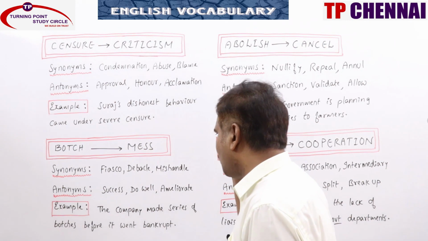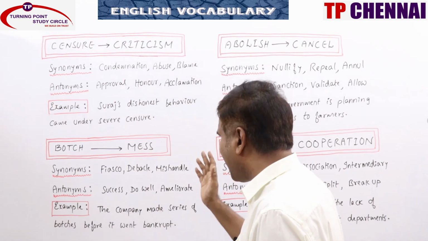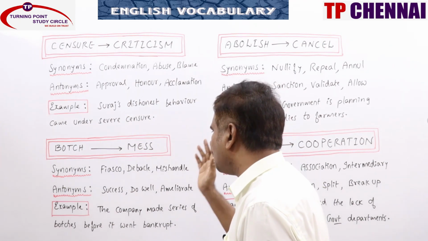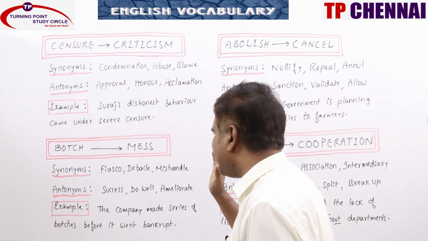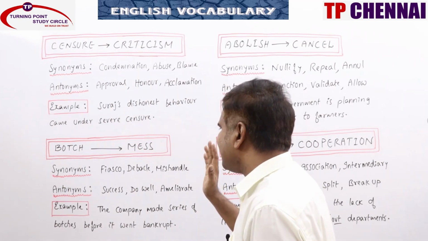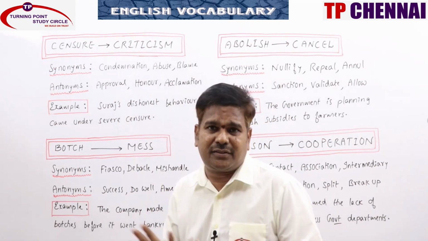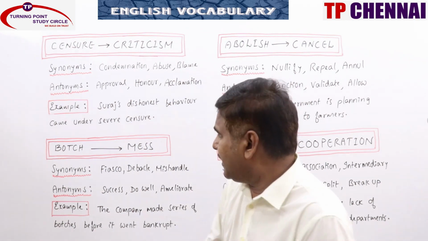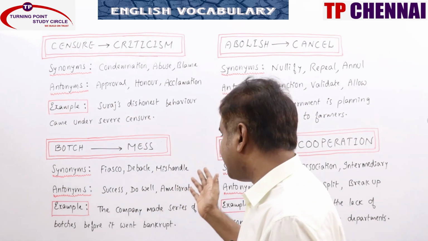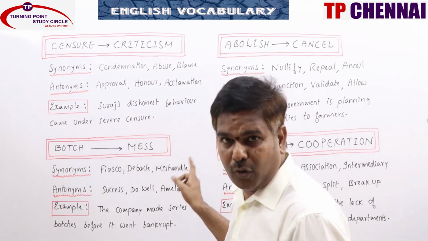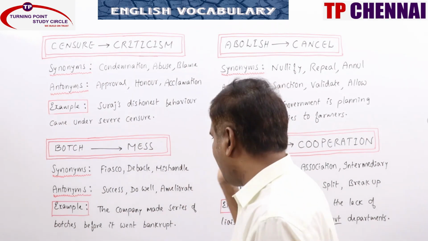Synonyms: fiasco, debacle, mishandle, mess, screw up, blunder, failure, misjudge, mismanage, butcher, miscalculate, make a mess of. All these words can be related to synonyms. Antonyms: success, do well, ameliorate. Hope you remember, to improve.